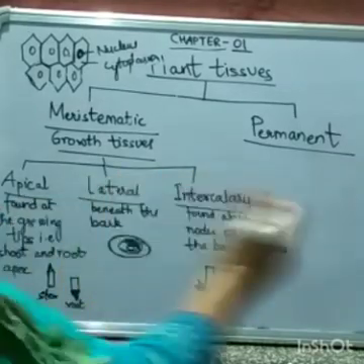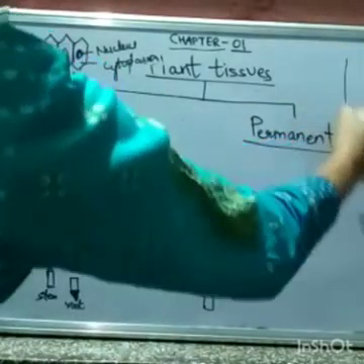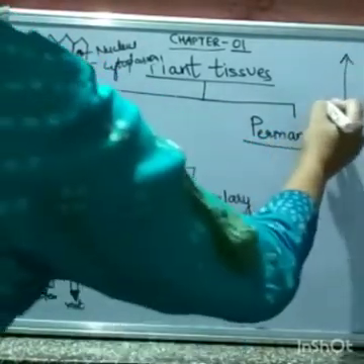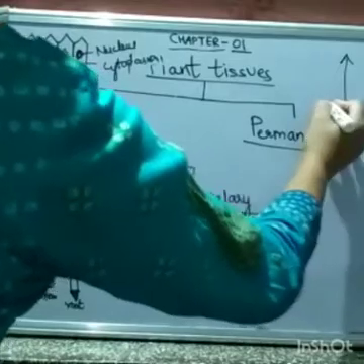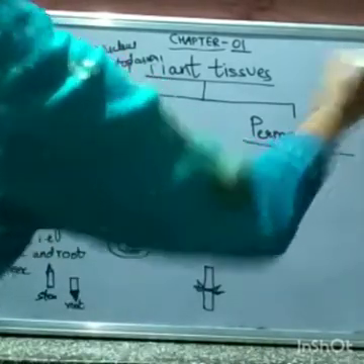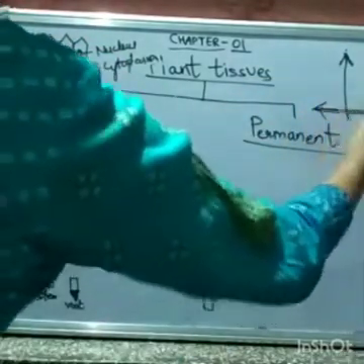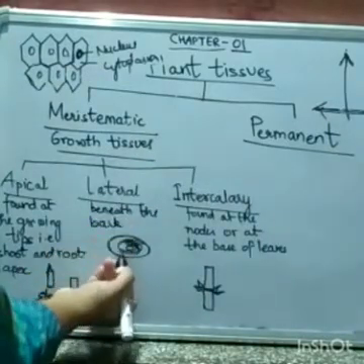They grow horizontally. Now see, plants grow either vertically or horizontally. Growth in vertical is apical, and growth in horizontal is lateral.